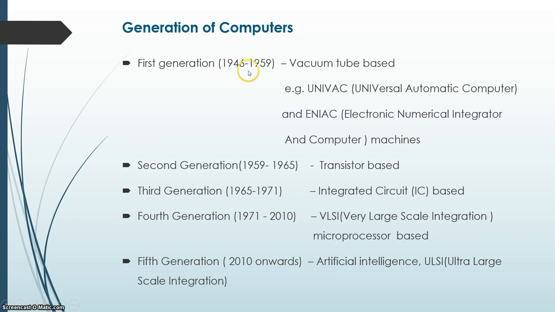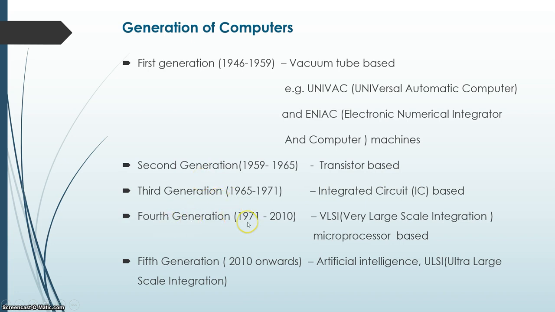The years are not exact, you can refer, there will be different years in different sources, so it can vary. Integrated circuit based, so ICs replaced transistors and an IC contains different numbers of transistors.